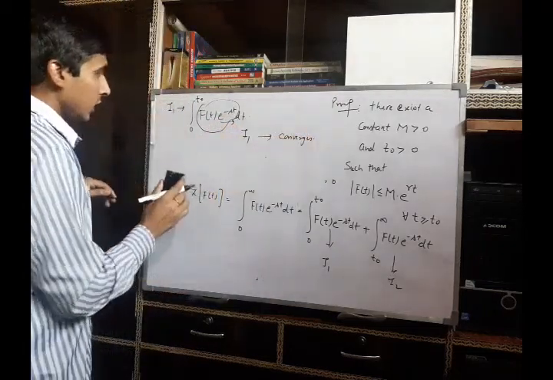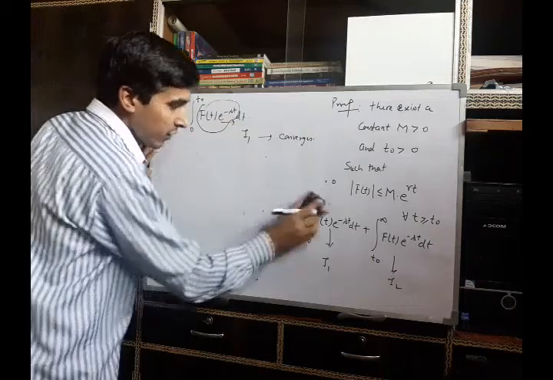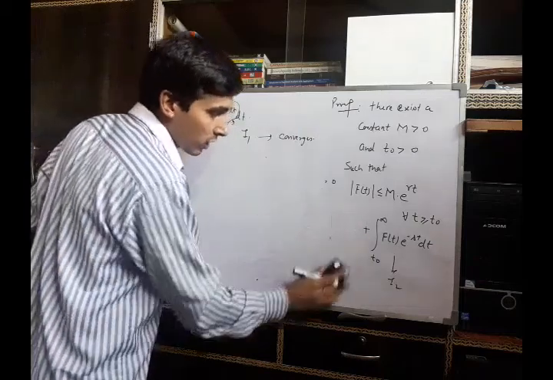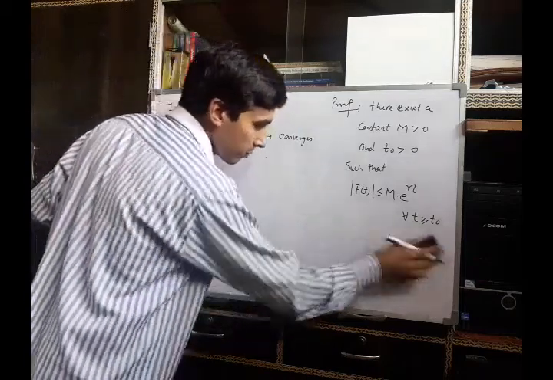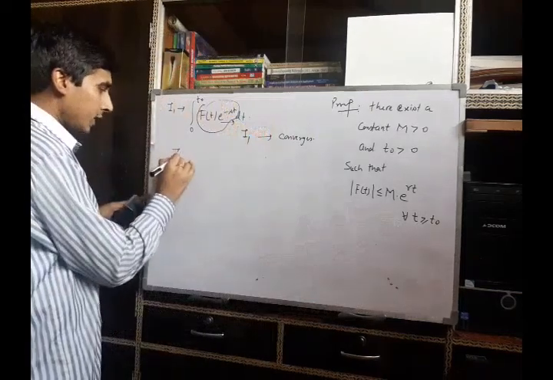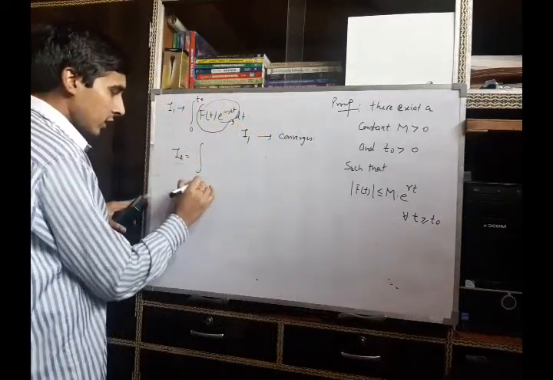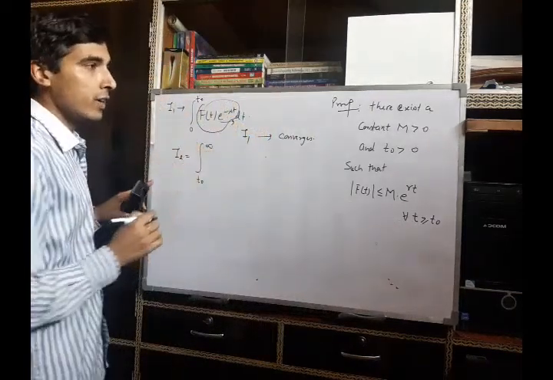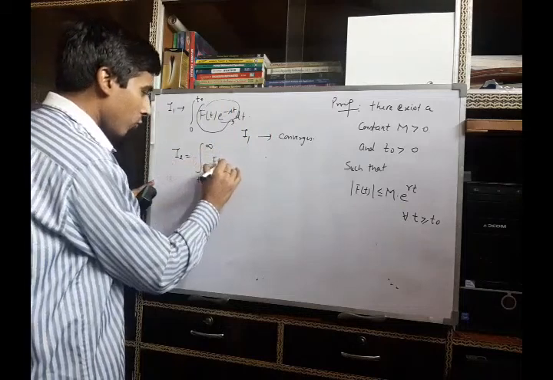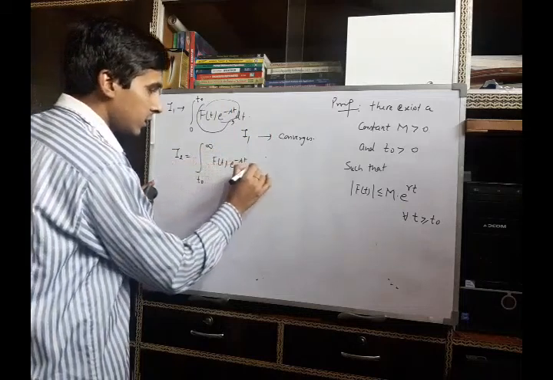Now the only thing that remains is the value of I2, whether I2 converges or diverges. So I2 is the integral from t naught to infinity of f(t) e^(-st) dt.